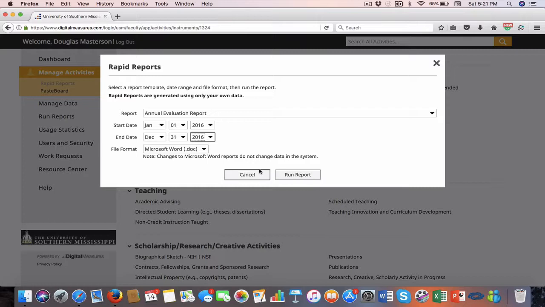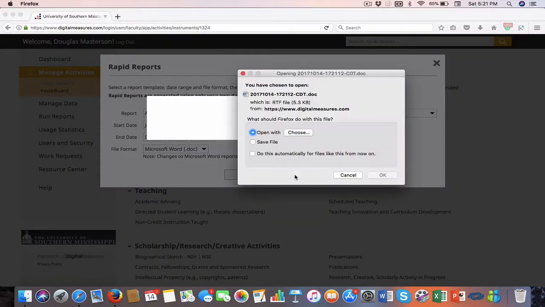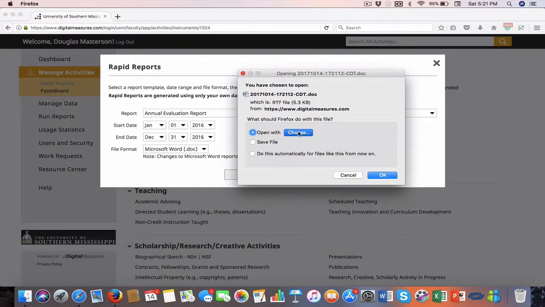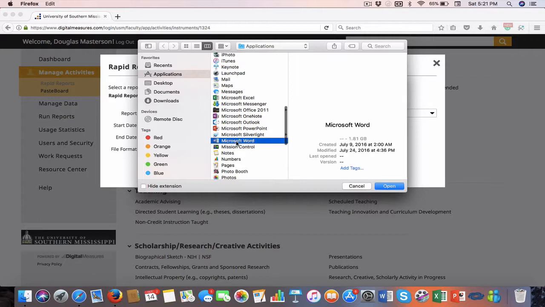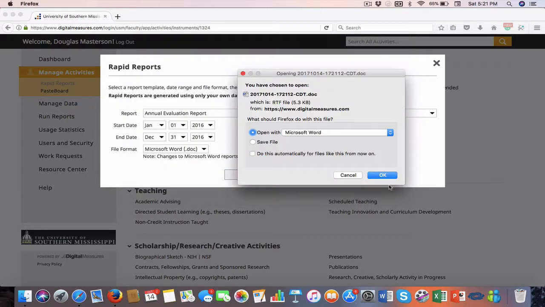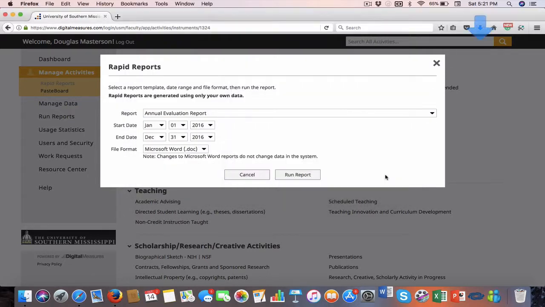I'm going to click what I want it to output as. I could have it output as a Microsoft Word document, a PDF, or a web page. I'm going to go ahead and pick the Microsoft Word document. I'm going to run that report. It's going to run real quick. I'm going to choose, because I'm on my Macintosh, you have to choose which one you want. And I want to have it open up with Word. And click OK. And of course, this is going to open up.